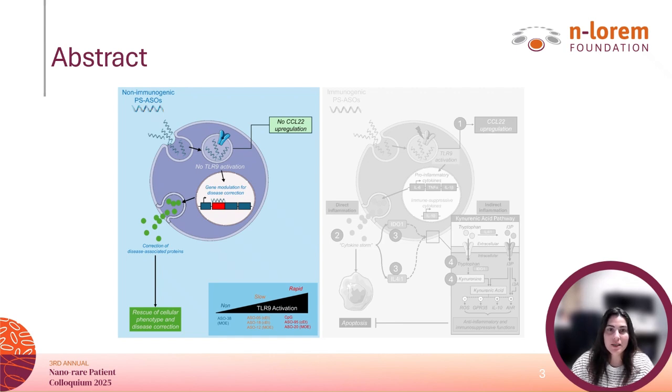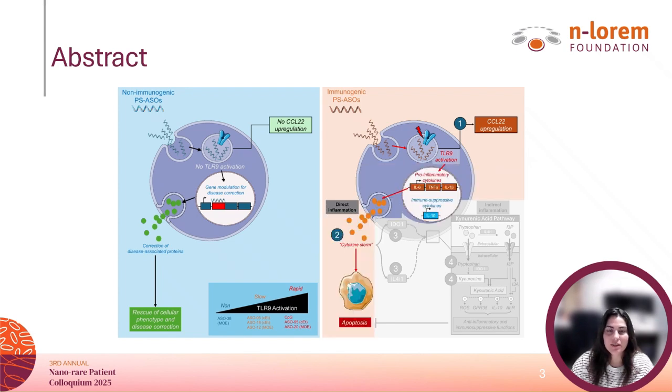But when a PS-ASO is not designed optimally, it can engage TLR9 and trigger an innate immune response. We measure this activation by looking at CCL22, a downstream chemokine whose induction reflects TLR9-mediated signaling in our cell systems. This allows us to screen out pro-inflammatory ASOs early in development.